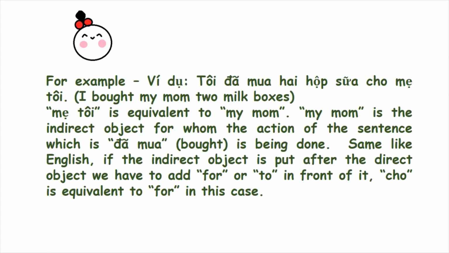My mom is the indirect object for whom the action of the sentence, which is đã mua box, is being done. Same like English. If the indirect object is put after the direct object, we have to add for or to in front of it. Cho is equivalent to for in this case.